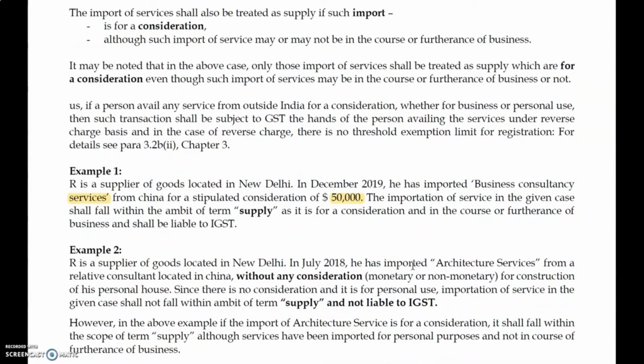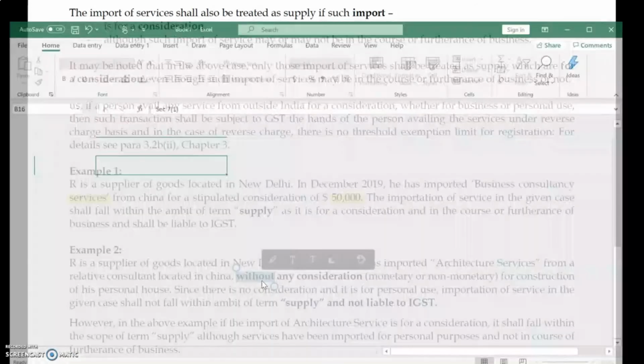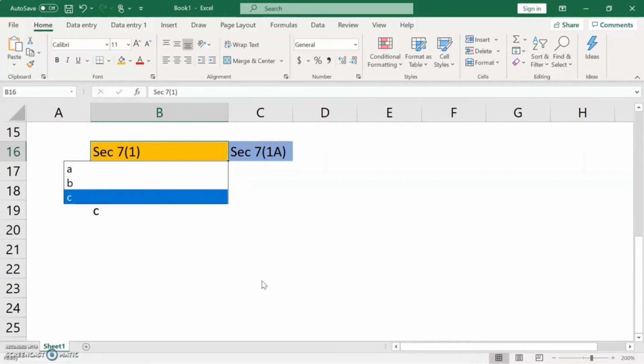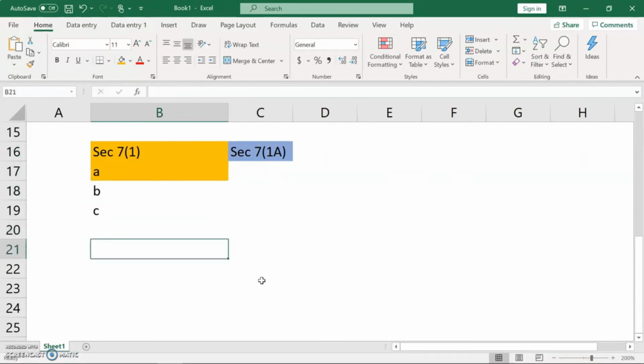Next, example number 2. R is a supplier of goods located in New Delhi. In July 2018, he has imported architecture services from a relative consultant located in China without any consideration. A very, very important point: without any consideration. So whether monetary or non-monetary, for consideration or personal use, as far as this section 7(1)(b) is concerned, it is very simple logic.